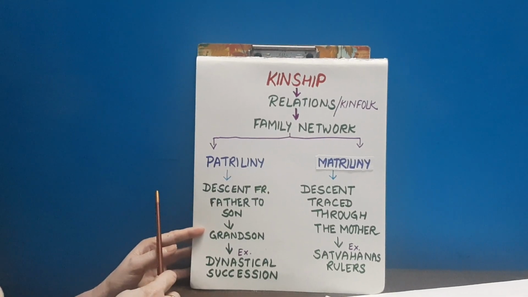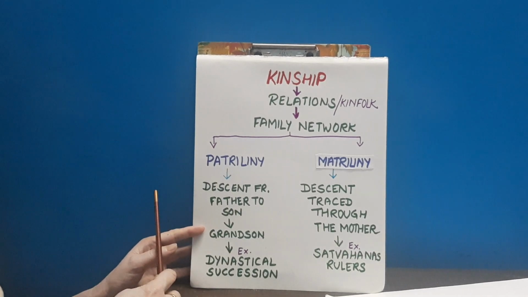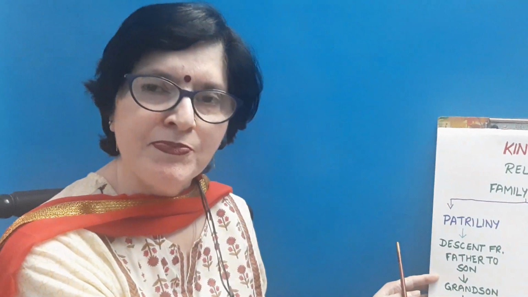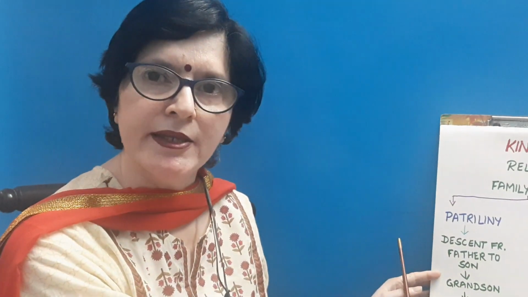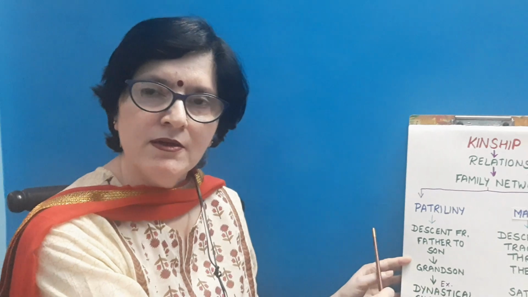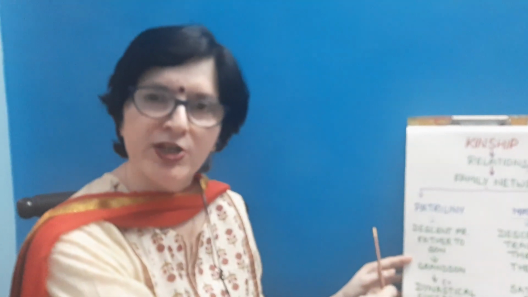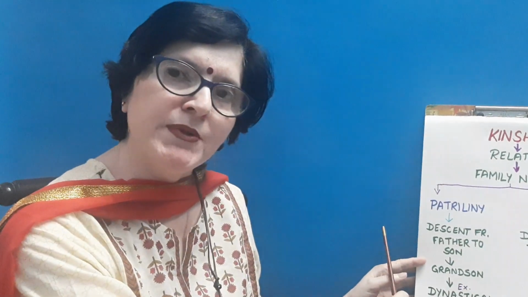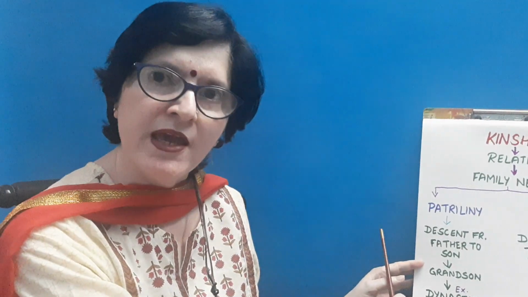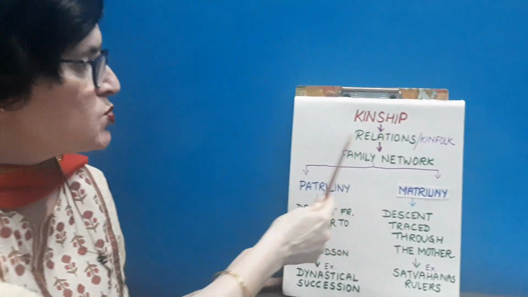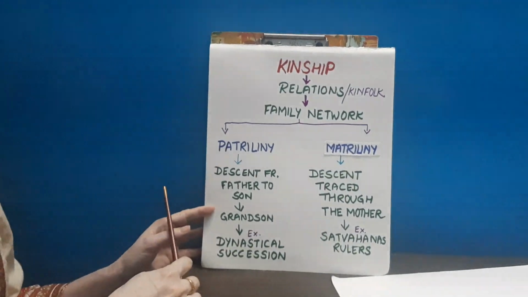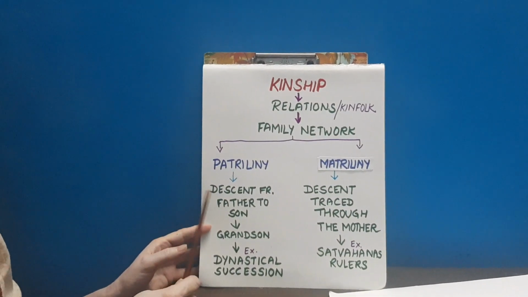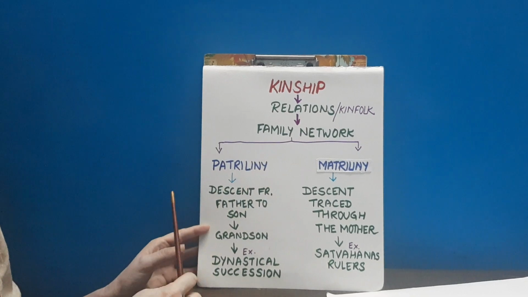There are many texts available in which the kings and the elite people's lives are mentioned, but nothing is written on the ordinary people. So the authors, especially historians, wanted to know how the ordinary people used to live and how they behaved. So they chose this word kinship to give the entire information of the relations or kinfolk in this chapter.